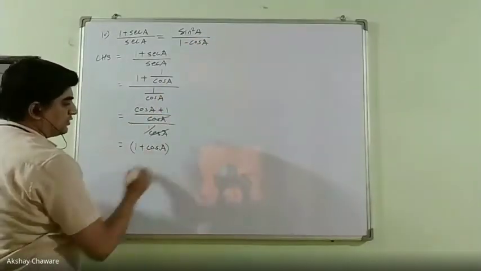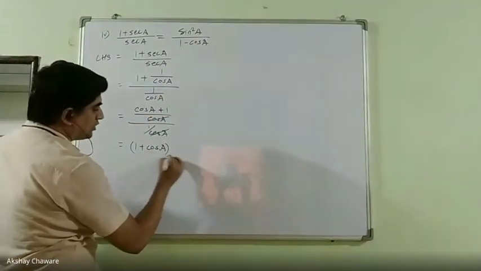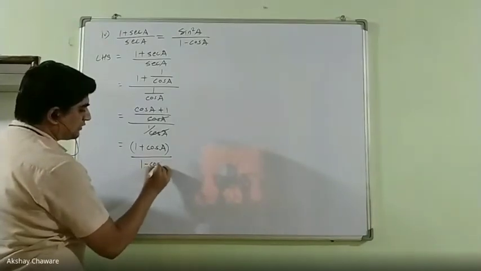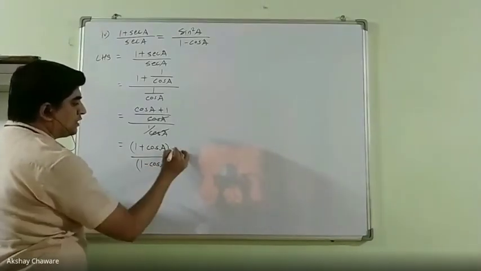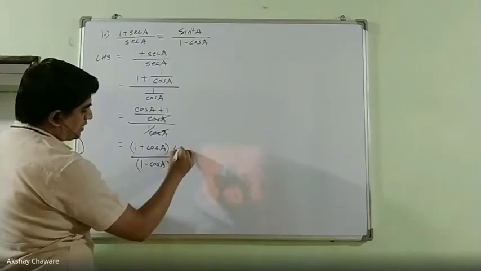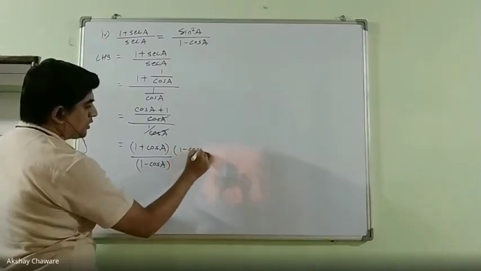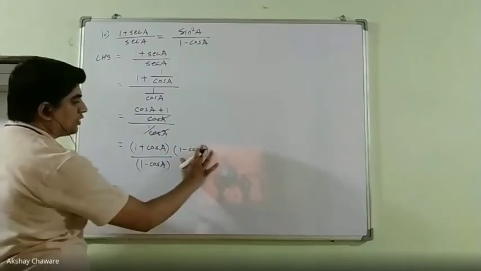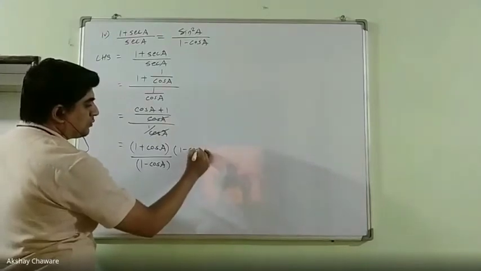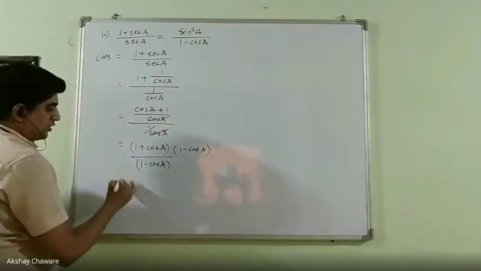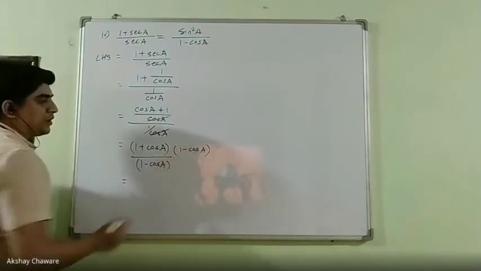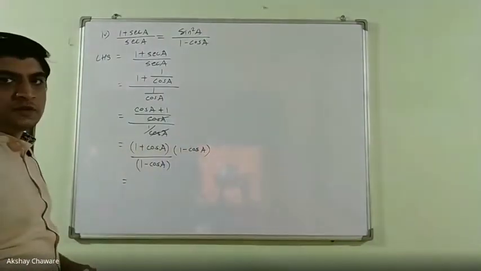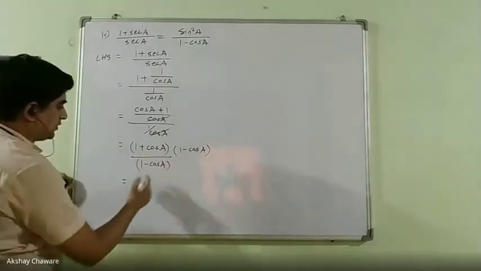So let's adjust 1 minus cos A. If in the denominator we adjust 1 minus cos A, then we should multiply the numerator also by 1 minus cos A. So again the multiplication factor is nothing but 1 minus cos A. Now 1 plus cos A into 1 minus cos A, like a plus b, a minus b, so it is nothing but a square minus b square.